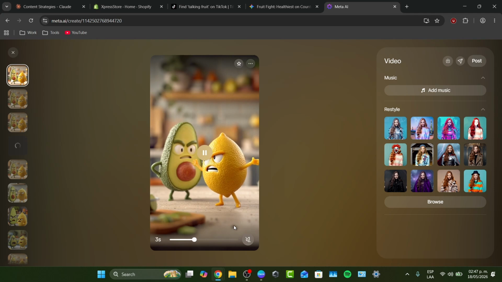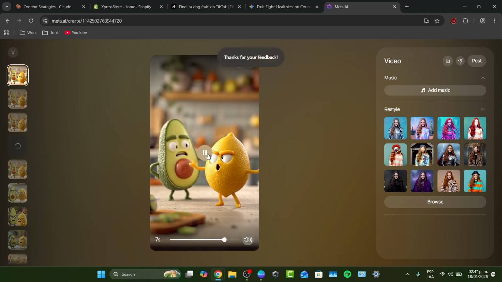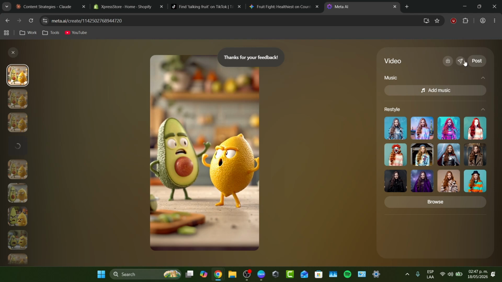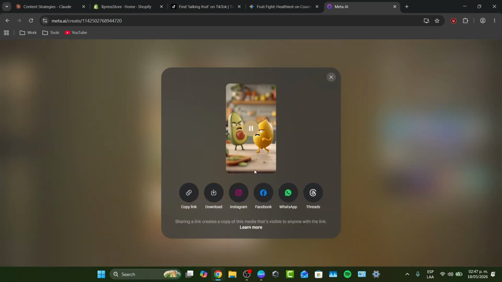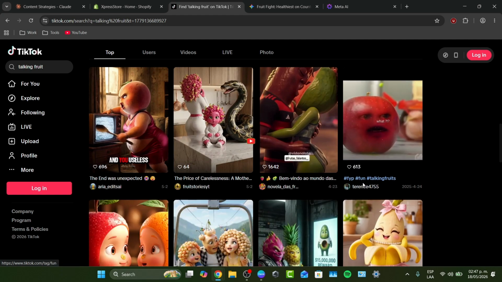So I think this actually works for me. You can just go for the option that says good result, and you can download it, and you're good to go. So guys, this is how we can use these kinds of tools to get started with these talking fruits. It actually looks really fun to check them out, and it has really strong ratings for generating this kind of content.